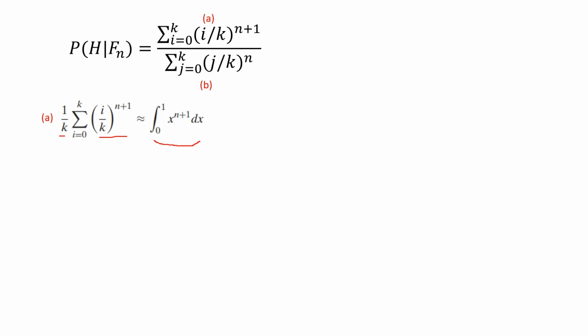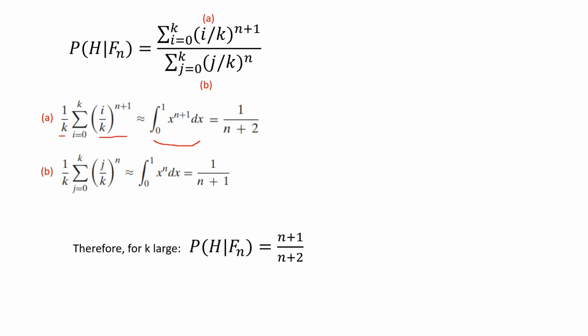And this will be easily calculated to 1 divided by n plus 2. Similarly, we will have the lower part equal to 1 divided by n plus 1. And if we take these two together, we will have P of H given Fn equal to n plus 1 divided by n plus 2, which is what we need to find.